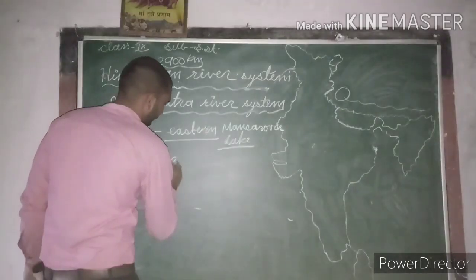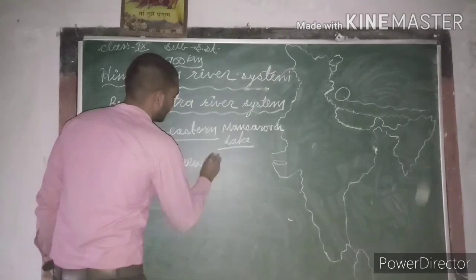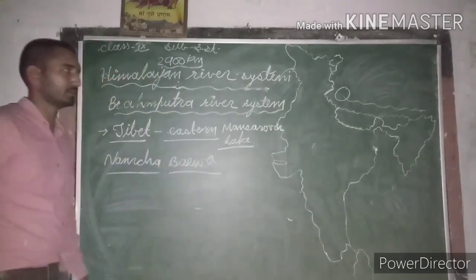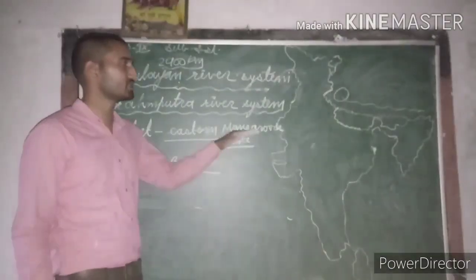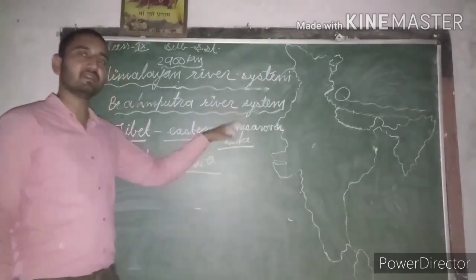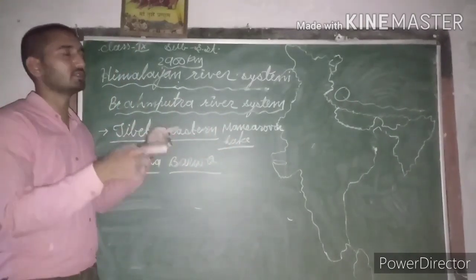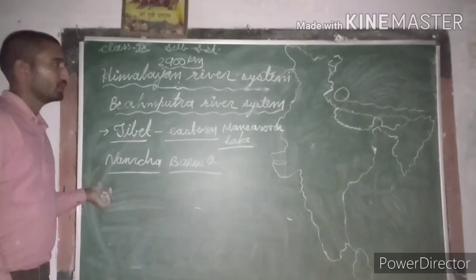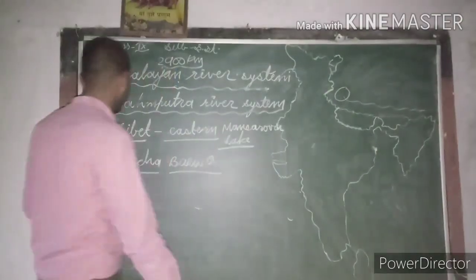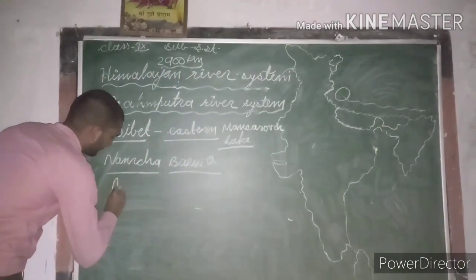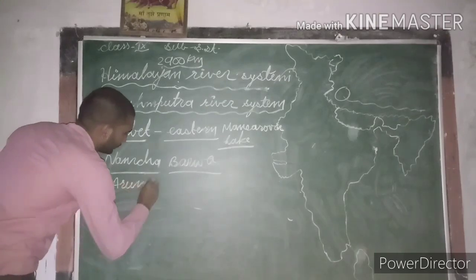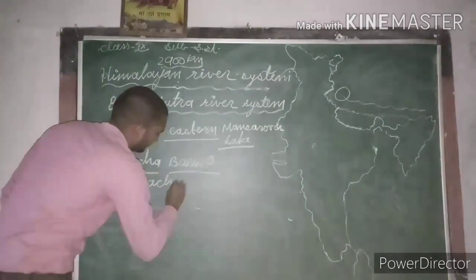Barwa. Means after origination this river continuously flows in the eastward direction outside India, but after reaching Namcha Barwa this river takes a U-turn and then enters in India from Arunachal Pradesh.